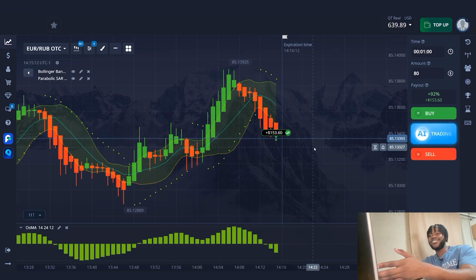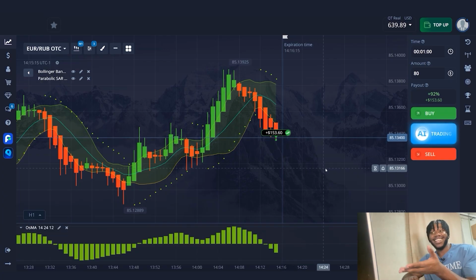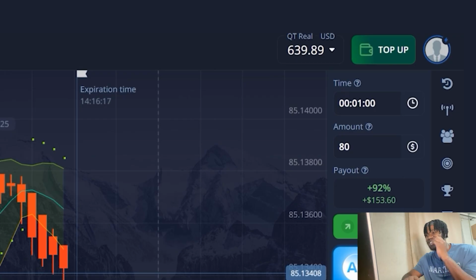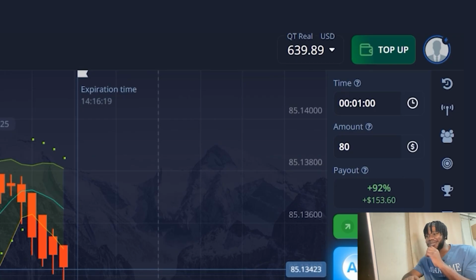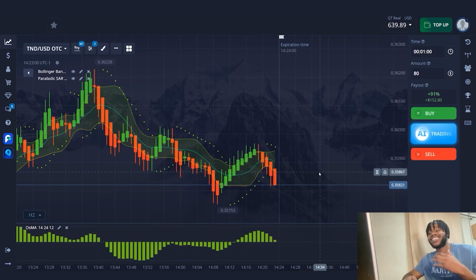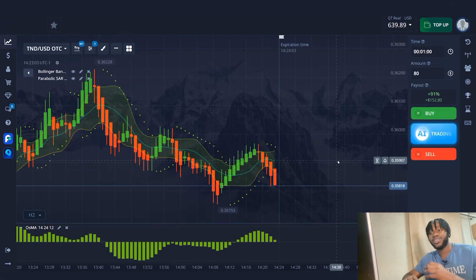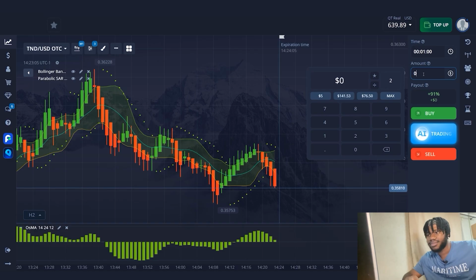The price continued to fall and my capital increased. Now the account balance is $639. Let's continue working because I'm already looking for the next situation. The trade amount is now $85. Let's open a trade on the price decline.